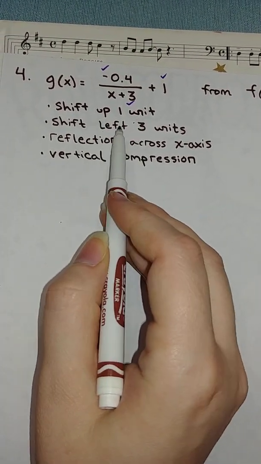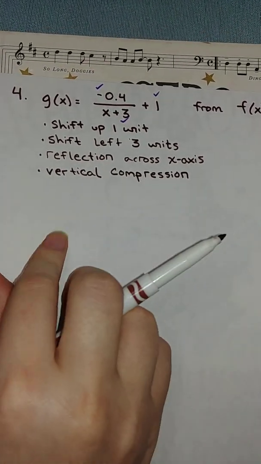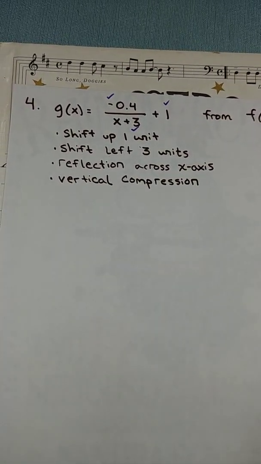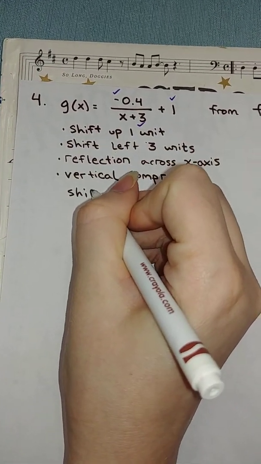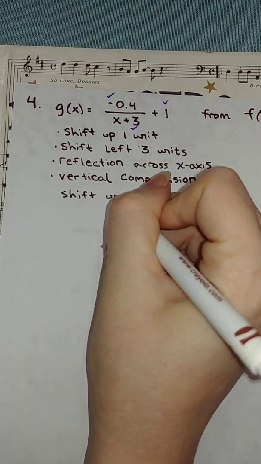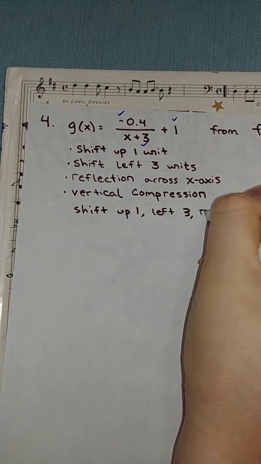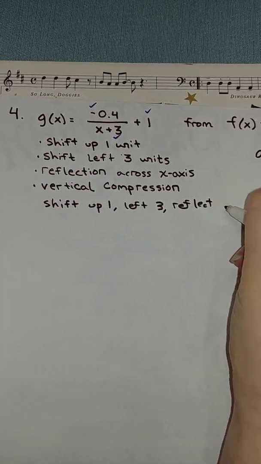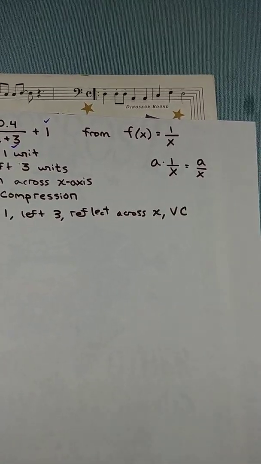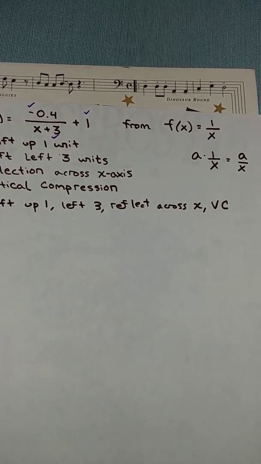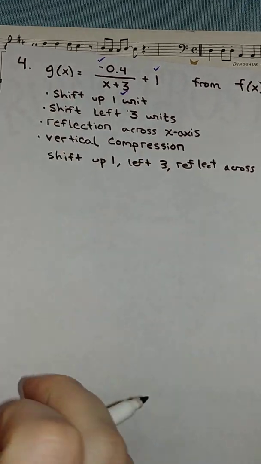So these are the 4 transformations happening here. Shift up 1 unit, shift left 3 units, reflection across x-axis, vertical compression. You type this whole thing into your Google form answer thing. You can't draw arrows, but that's okay because you also have room. So you can just write shift up 1, left 3, reflect across x, and you can just write VC if you want. Okay, so that is an example of getting the transformations from the function.